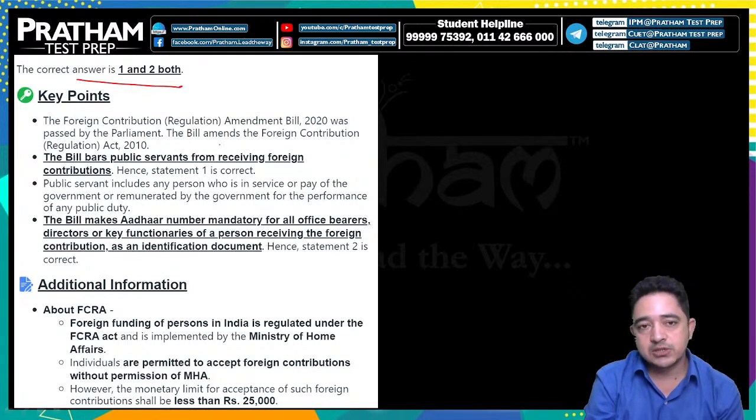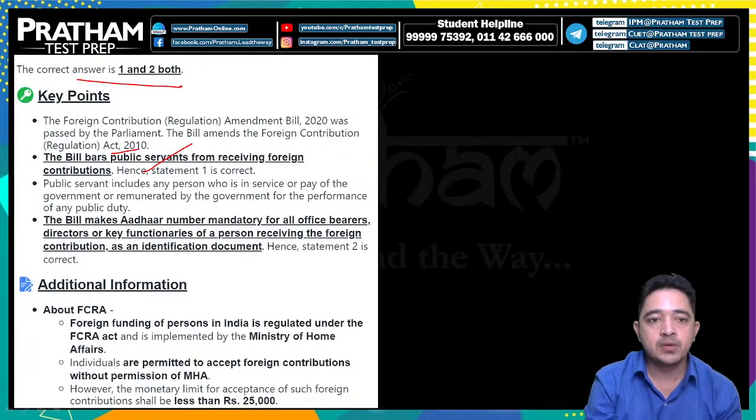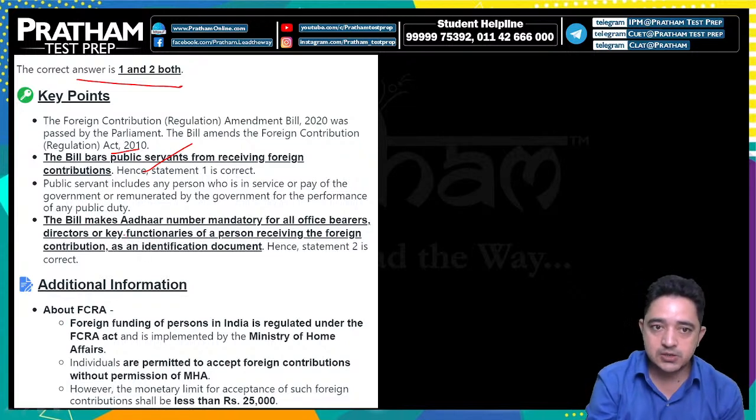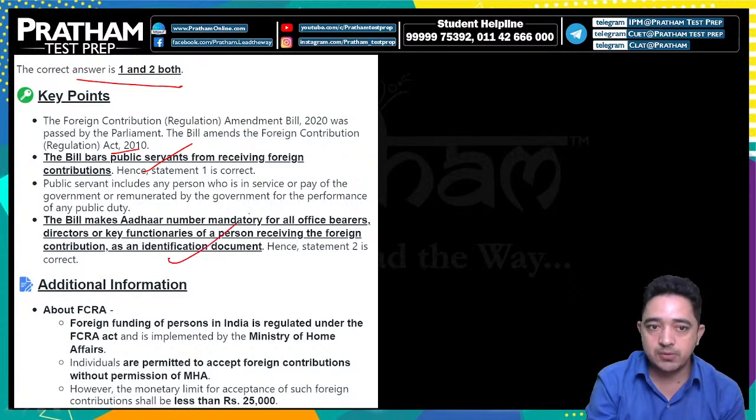The Foreign Contribution Amendment Bill 2020 was passed by Parliament. The bill amends the Foreign Contribution Regulation Act 2010. The bill bars public servants from receiving foreign contribution. Statement one is correct. A public servant includes any person who is in the service or pay of the government or remunerated by the government for the performance of any public duty. The bill makes the Aadhaar number mandatory for all office bearers, directors or key functionaries of a person receiving the foreign contribution as an identification document.